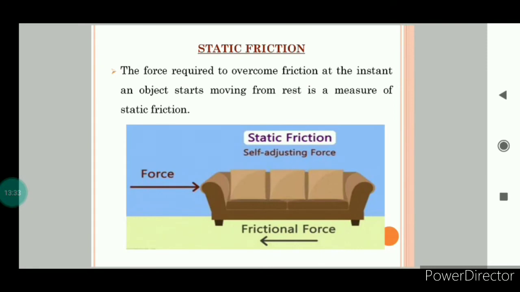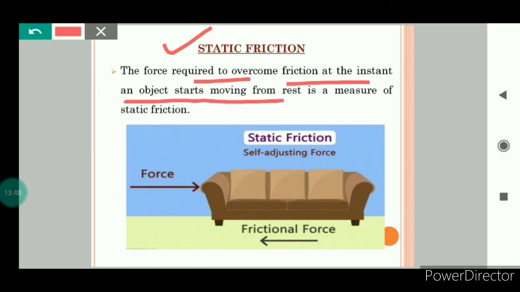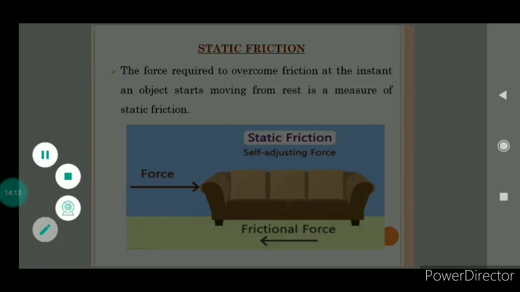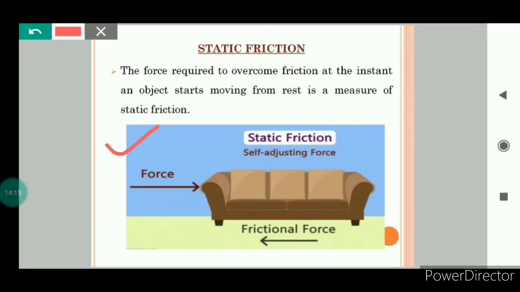Now we will study static friction. The force required to overcome friction at the instant an object starts moving from rest is a measure of static friction. Let us try to understand it with the help of this example. We want to move this sofa, so apply some force on the sofa in this direction. But you will observe that the sofa doesn't move because a frictional force equal to the amount of applied force, but in the opposite direction, has come into the picture between the surfaces, because of which the sofa doesn't move.